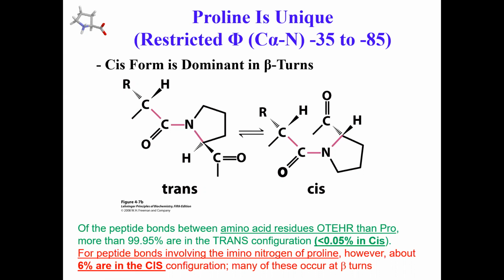But there is an enzyme called peptidyl prolyl isomerase, and there are many of them. These enzymes can rapidly facilitate cis-trans isomerization of prolines, and ensure that whenever the proline has to exist in the cis configuration, it can exist. All right, very cool.